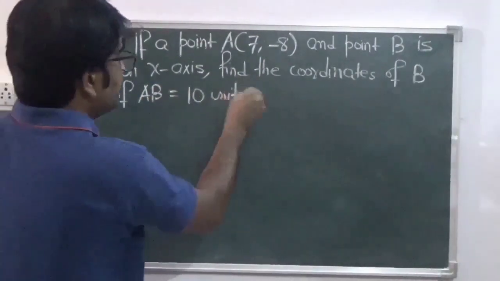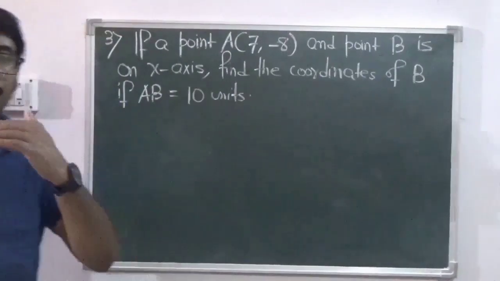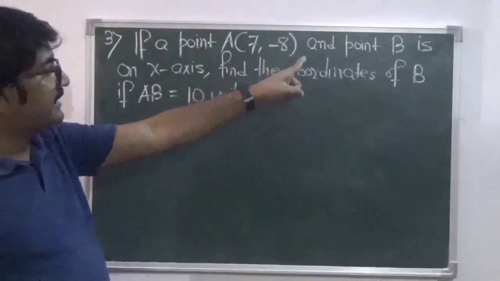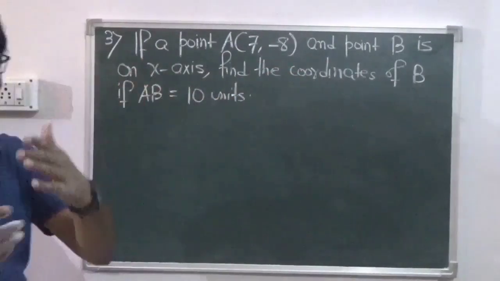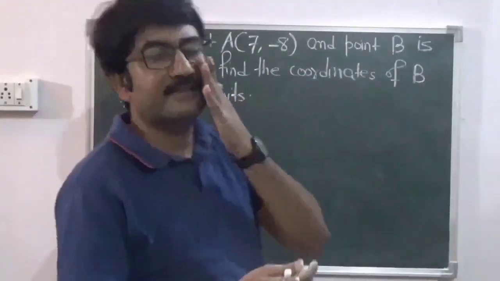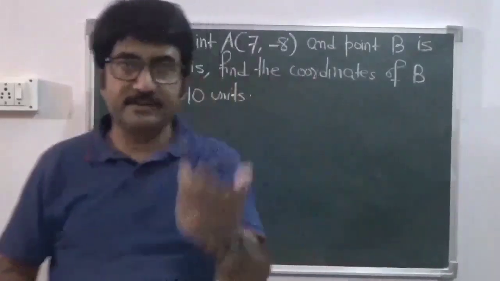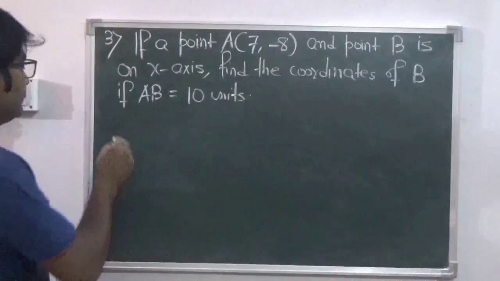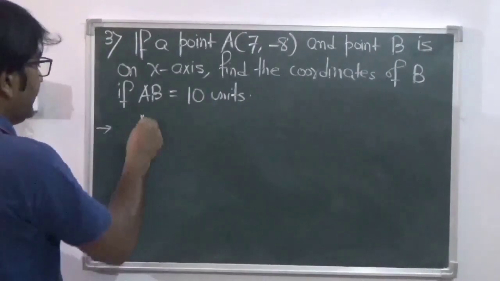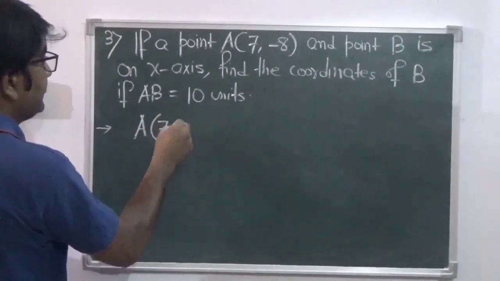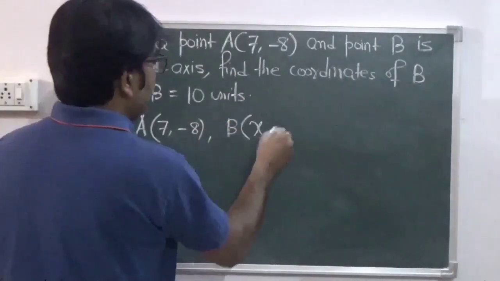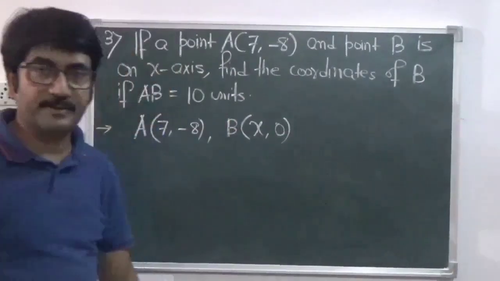So here in this question, the distance between the points A and B is already given, that is equal to 10 units. The point A is (7, minus 8), you need to find the point B which is on the x-axis. You know that any point on the x-axis is given by (x, 0) because the value of y on the x-axis is 0. So the point A is given as (7, minus 8) and let the point B on the x-axis be (x, 0).